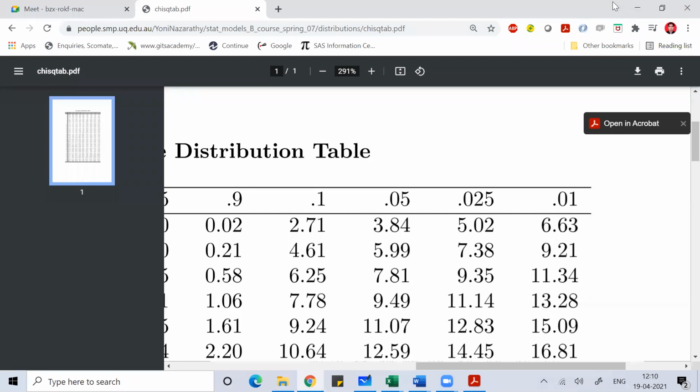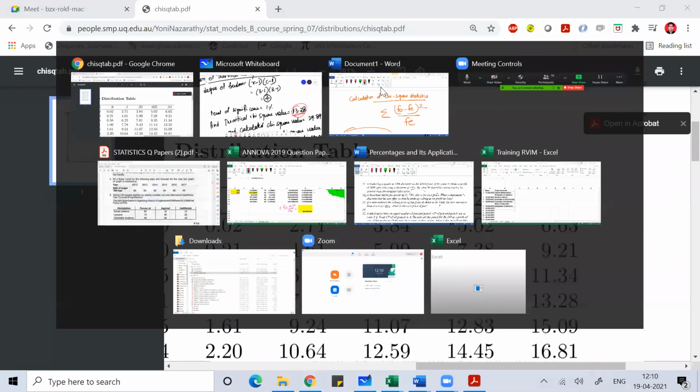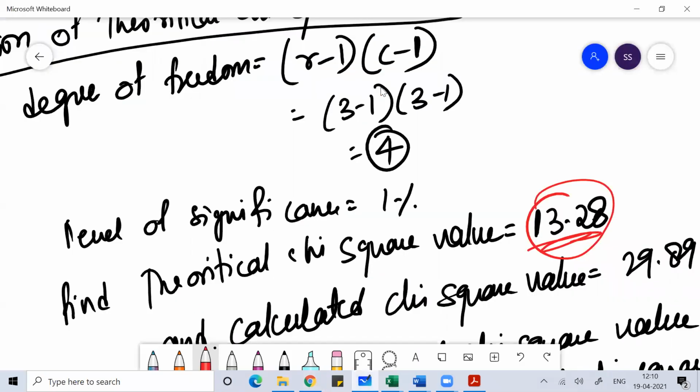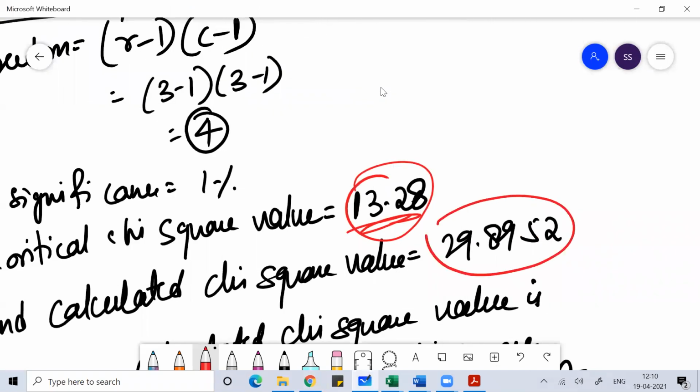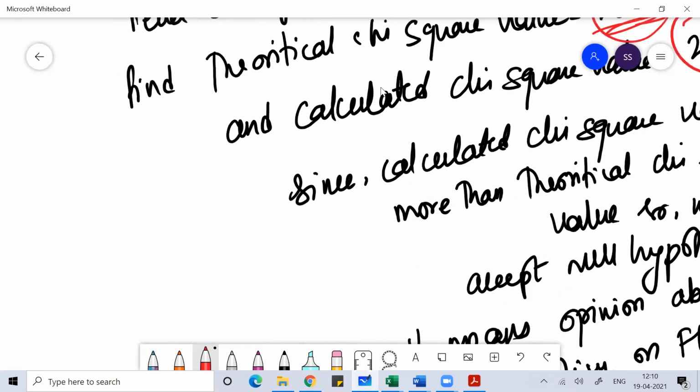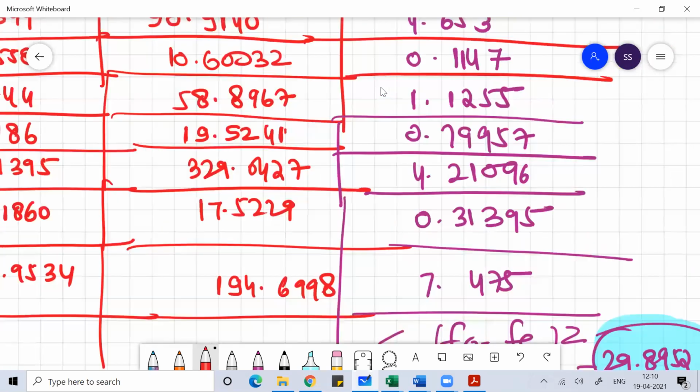So with that, you will find the theoretical chi-square value. And once you get the theoretical chi-square value, that value is the maximum that this data can give you. But here you are getting more than that. If you are getting a value more than 13.28, it means you'll reject the null hypothesis. You are rejecting the null hypothesis, which means you'll accept the alternative hypothesis.